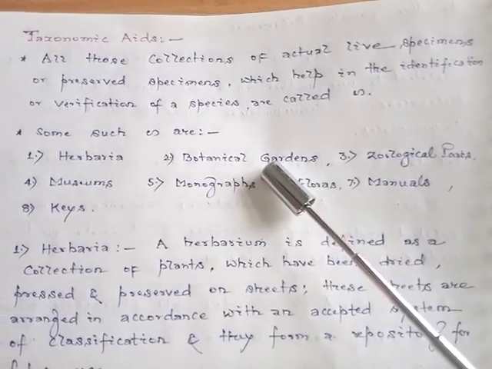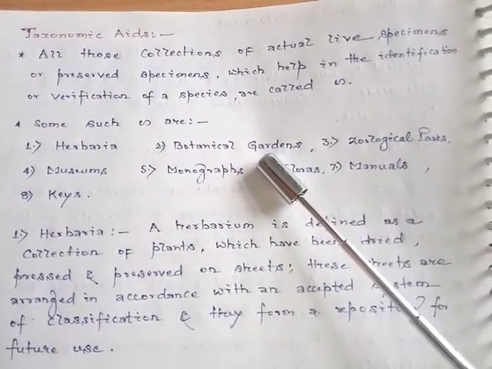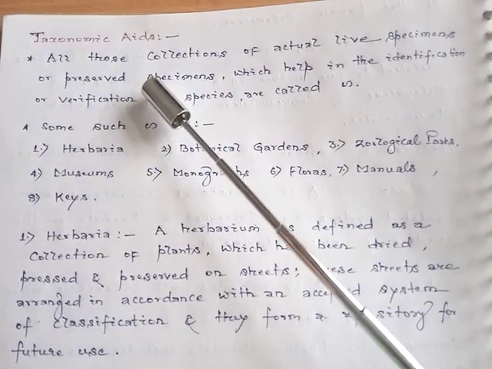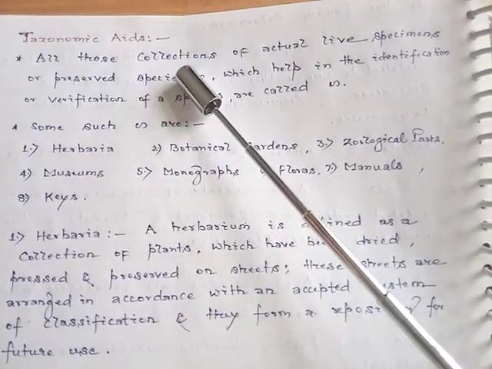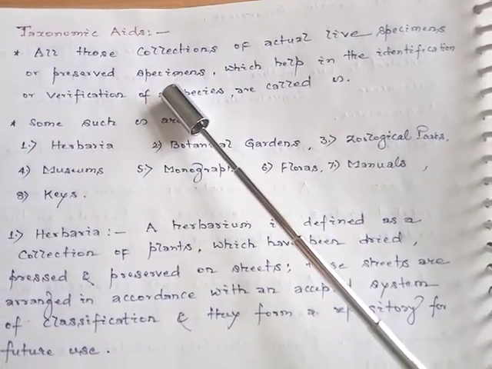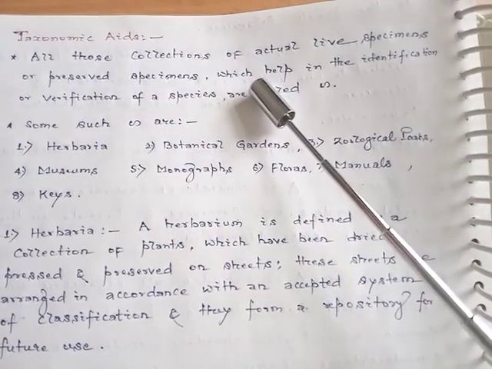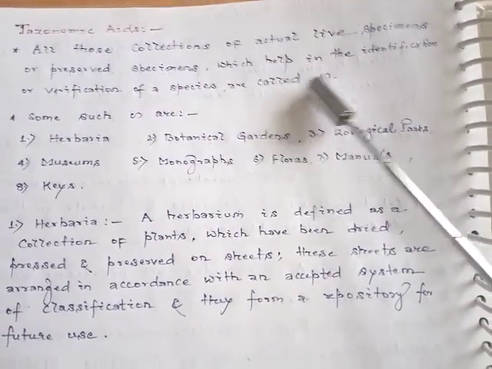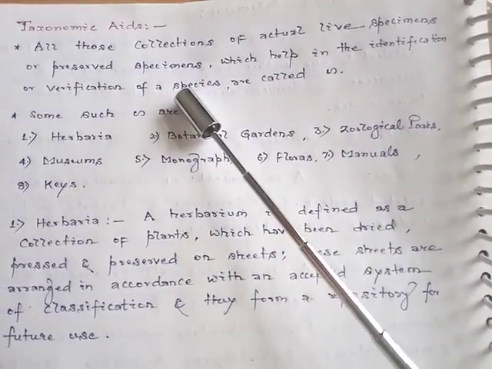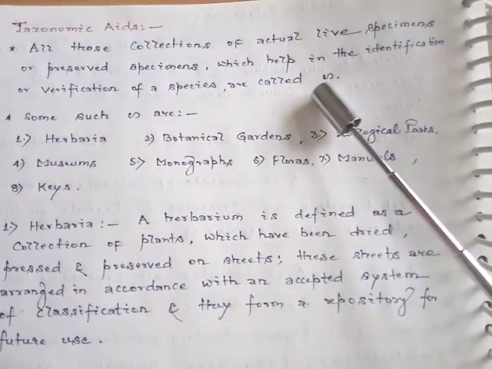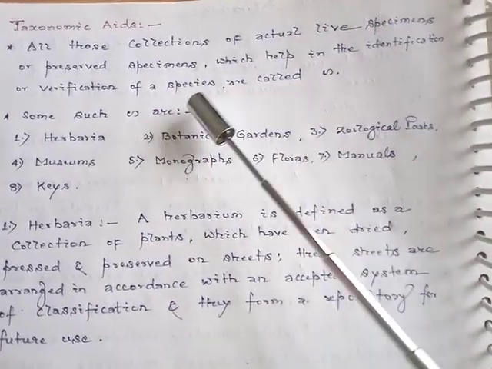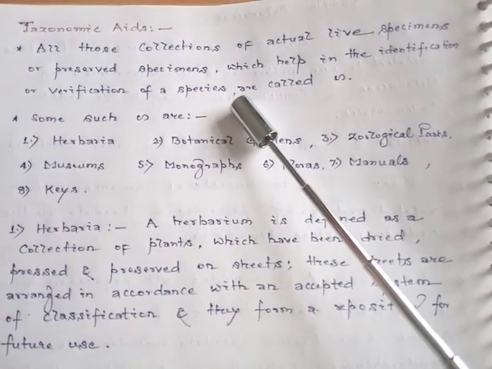So we'll start the next topic, that is taxonomic aids. These are the collections of actual live specimens or preserved specimens which help in the identification or verification of a species.